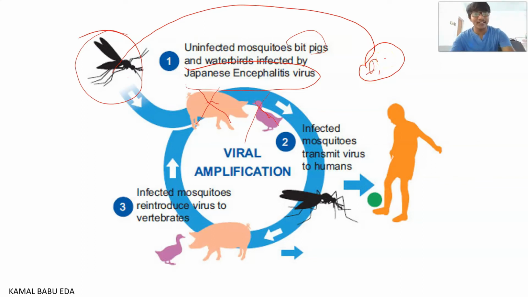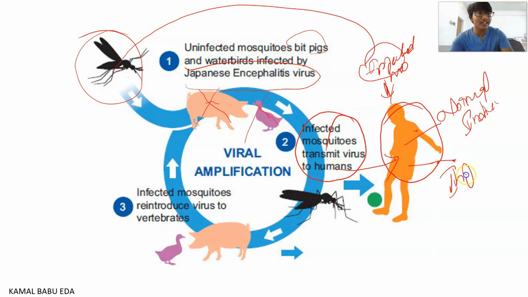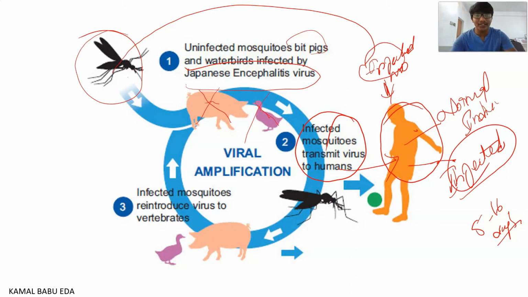This mosquito is becoming an infected mosquito. This infected mosquito is coming and biting the normal individual. Whenever this mosquito bites him, the mosquito is transmitting the virus to the human. Once the mosquito transmits the virus, the human being is becoming infected. You can observe the signs and symptoms after 5 to 16 days.